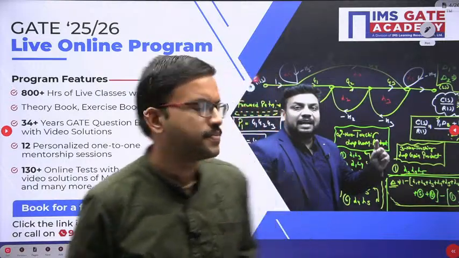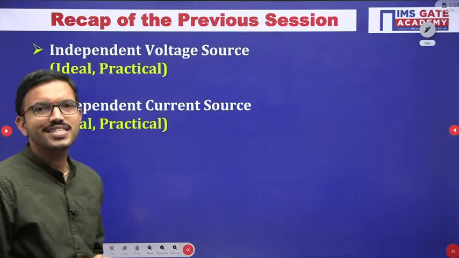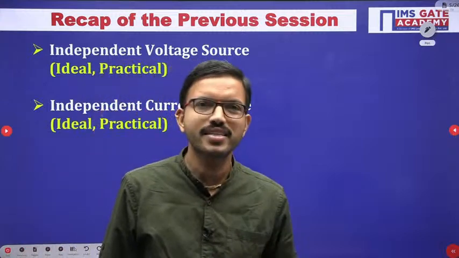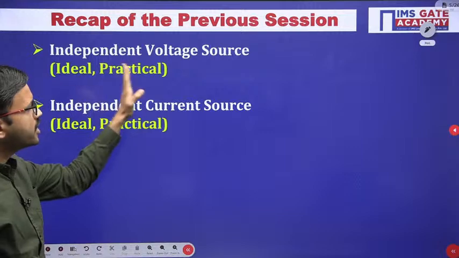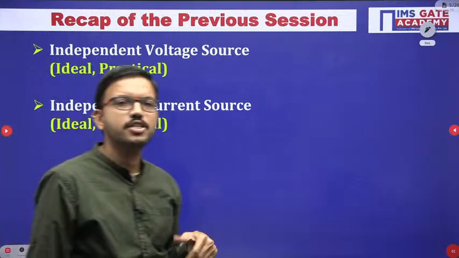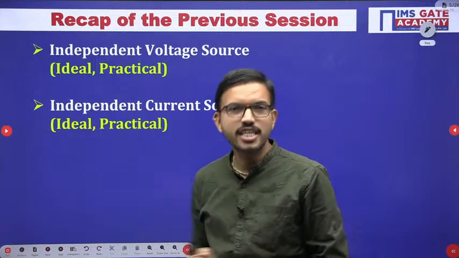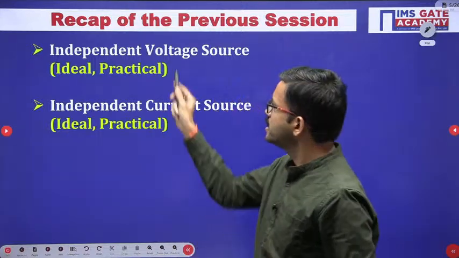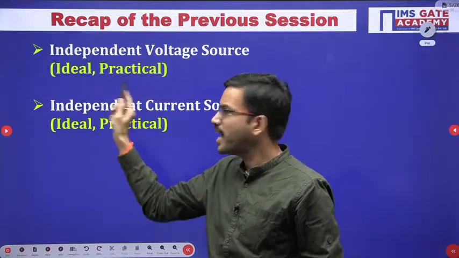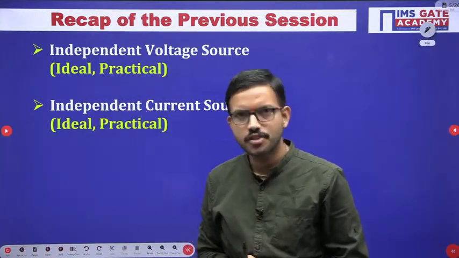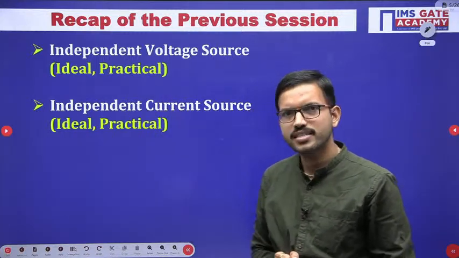So let us start. In the last class, we started the active elements like sources. In that, we discussed voltage sources and current sources. All the sources we have discussed are independent. The independent voltage source we discussed with respect to ideal and practical, the characteristics and the equivalent circuit, and then the conclusion points regarding the internal resistance as well.